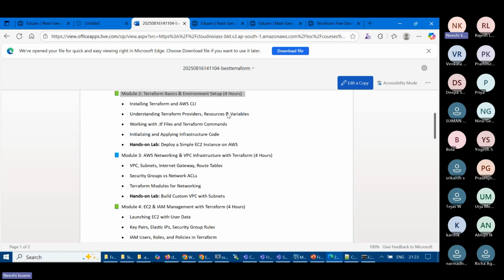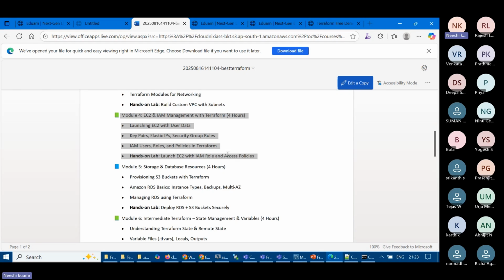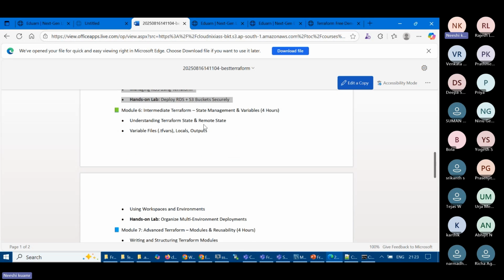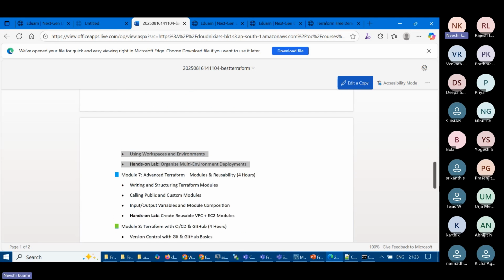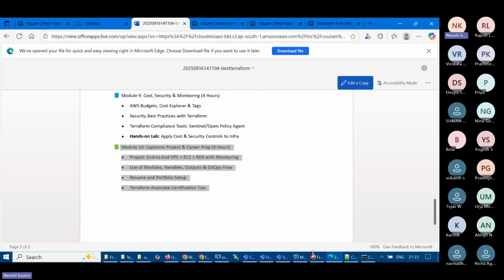Then module 2, Terraform basic infrastructure setup. Then AWS networking setup, A to Z. We'll create the resources and talk about EC2 and IAM. Then storage services. Then module 6 is intermediate Terraform state management. This is one of the best parts. And then we have advanced Terraform modules. Then CI/CD pipeline also, followed by AWS billing, and then there is module 10. There is one small capstone project, and it is not limited to that.